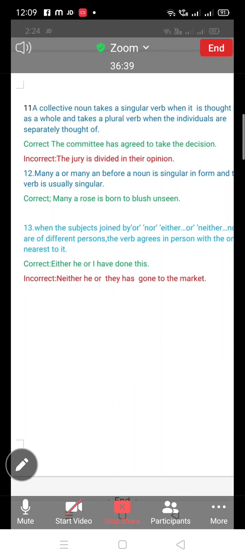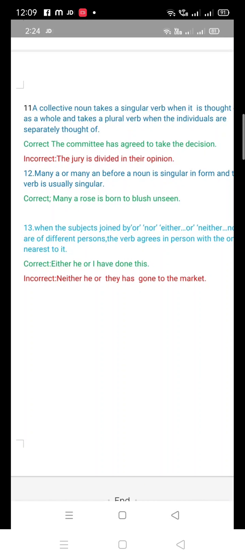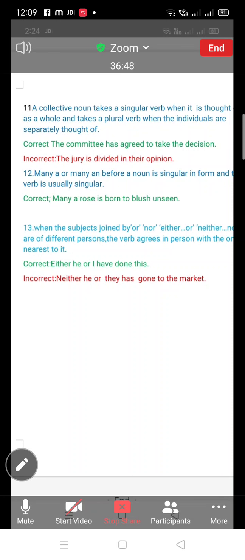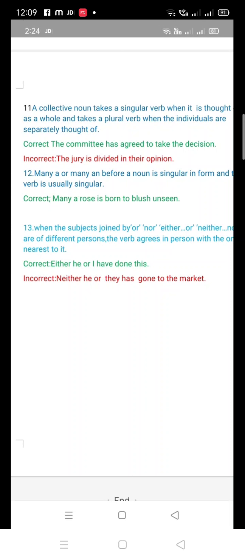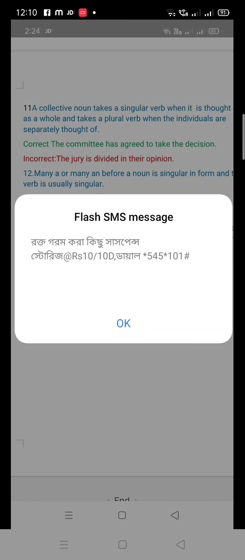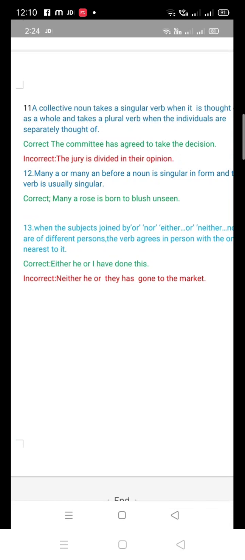Number 12. See, many a or many an before a noun is singular in form and the verb is usually singular. Okay, this is a very simple one. Many a rose is born to blush unseen. Here many a or many an is before a noun. Here the noun is rose and many a is put here before the noun. So the verb should be singular. The verb is is used here. Very simple.